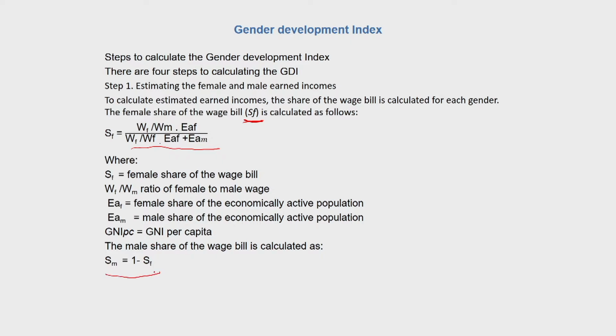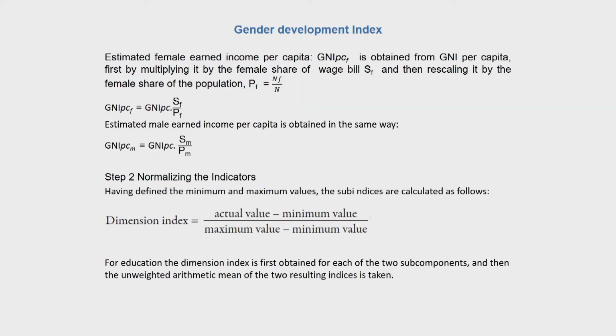So we first calculate the female share of the economically active population, the female share of the wage bill, and based upon the female wage share we calculate the male wage share. So that's the first step. And then we also calculate the estimated female earned income per capita. Note that this is GNI per capita, but only for females. So this is the estimated female earned income per capita.